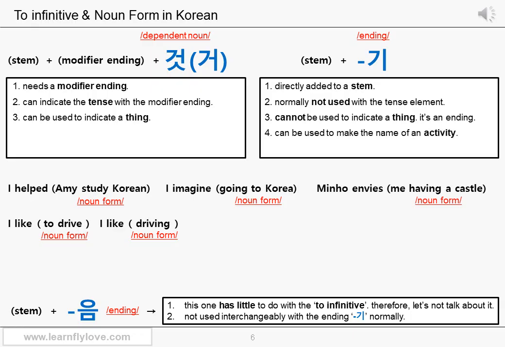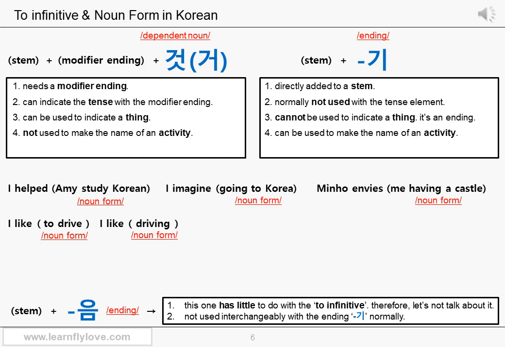Fourth, let's talk about the ending 기 first this time because it is important. The ending 기 can be used to make the name of an activity. It can be used to name the activities. For example, when you list the things you do every day and make the timetable for yourself, like jogging, studying, eating, drinking, and sleeping, when you want to write the noun forms for those activities on your timetable, as if you use the gerund in English, you can use the ending 기. But the dependent noun 것 is not used like that.